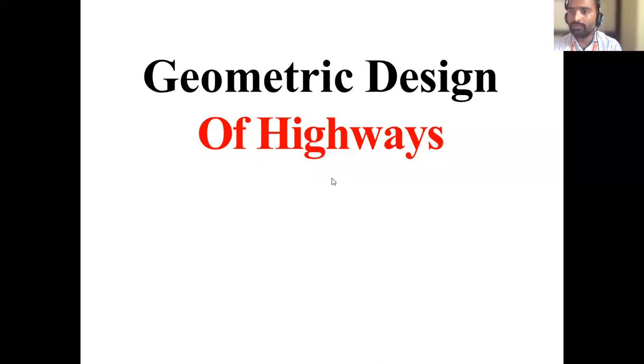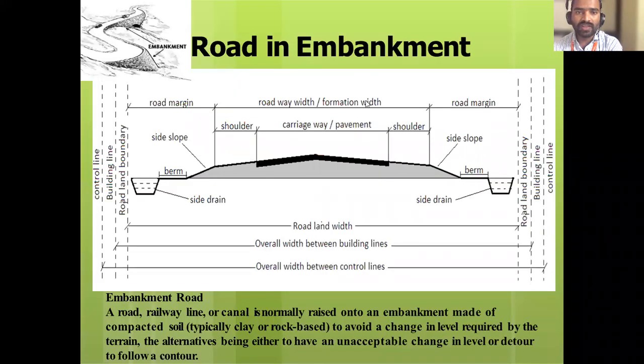In the same way, if you take a cross section of the road, then there are different parts. How will it look? That we will study now. See, this is one road in embankment. When you take the cross section of the road, this is how it is going to look. Is it visible on full screen? Yes, sir.